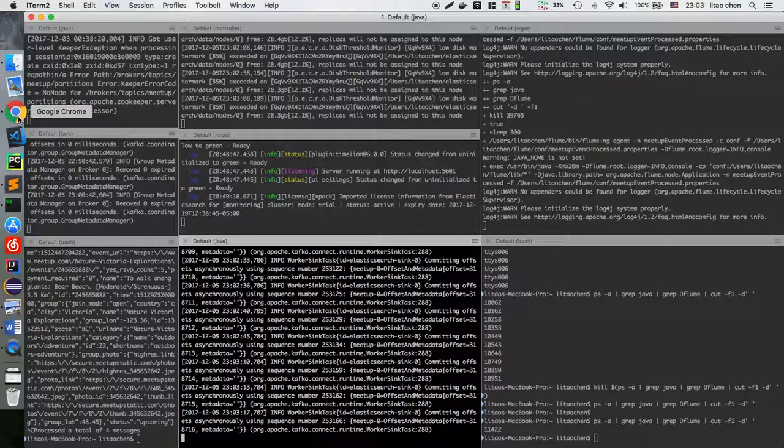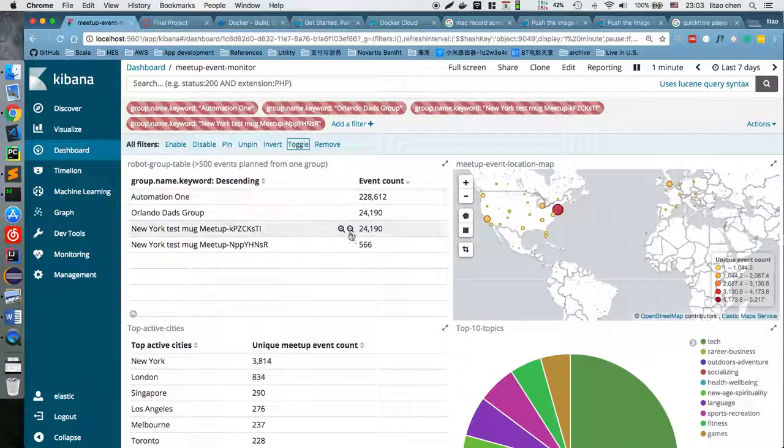If we switch to the Kibana page, as you can see here, we identified some of the groups which are robots that generate the junk data. You can see here we have 4 of them. The first one generated around 200k events, I think in 1 or 2 days. Obviously it's not possible for human beings to do that, right? And we have one group in Orlando, and two of them are very intuitive. You look at the name. So basically, the first thing we're going to do is filter them out before we do the analysis.